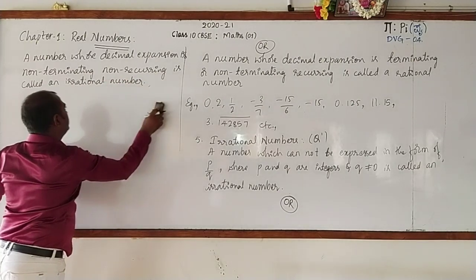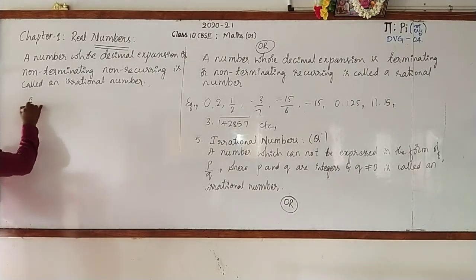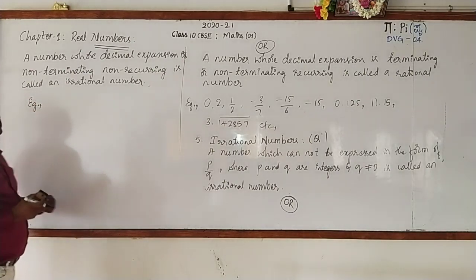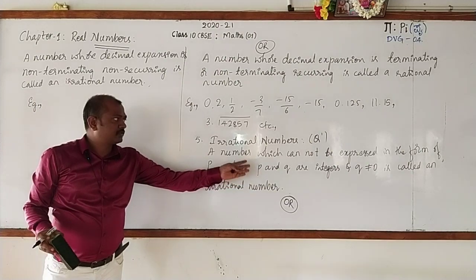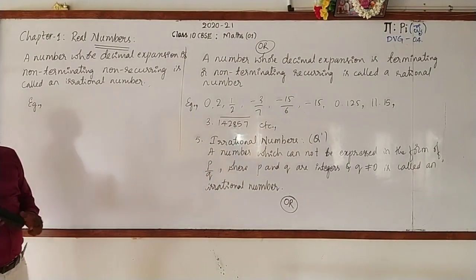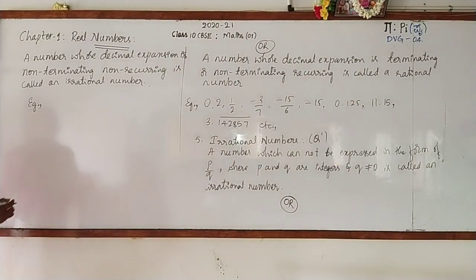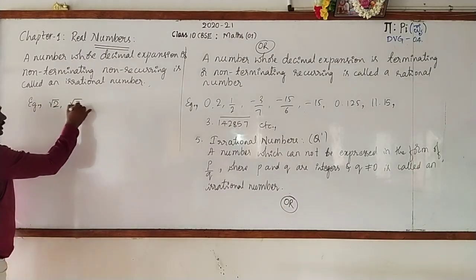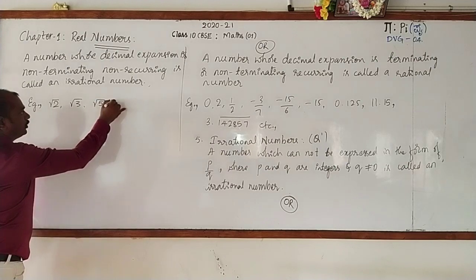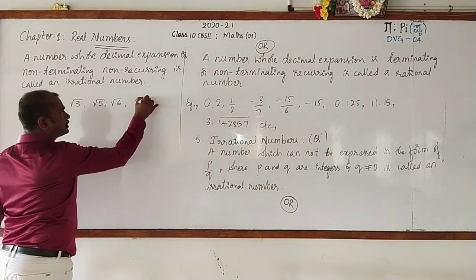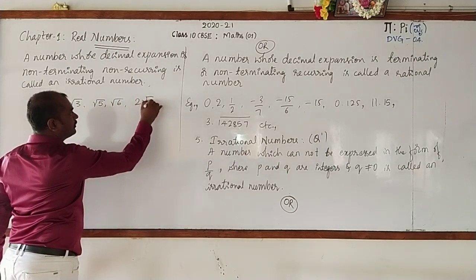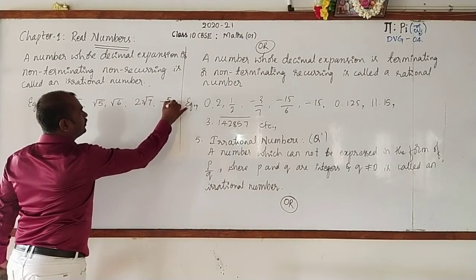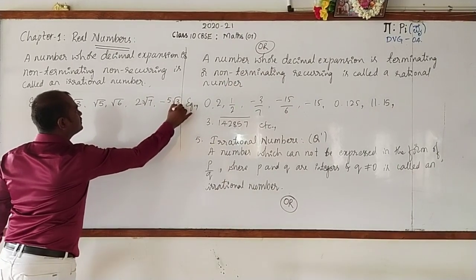Okay. Let us take some examples. Just recall the definition. A number which cannot be expressed in the form of p by q, like root 2, root 3, root 5, root 6, 2 root 7, minus 5 root 3, and so on.